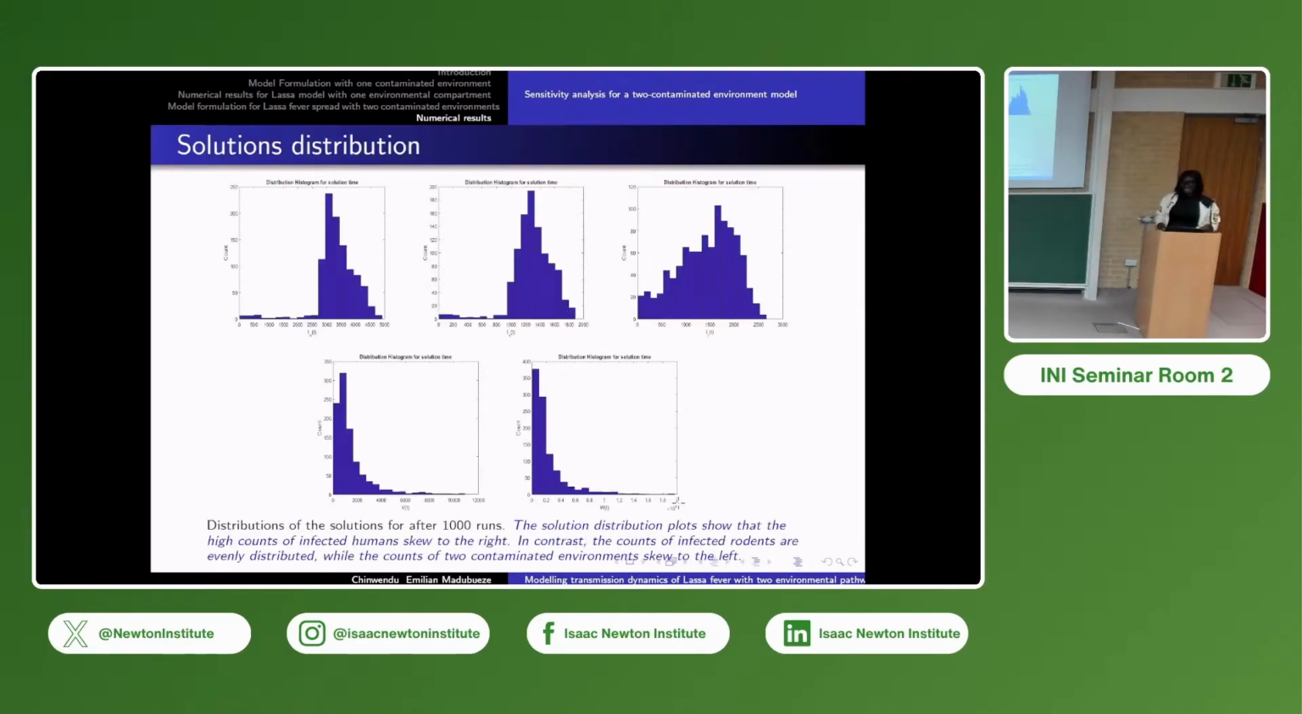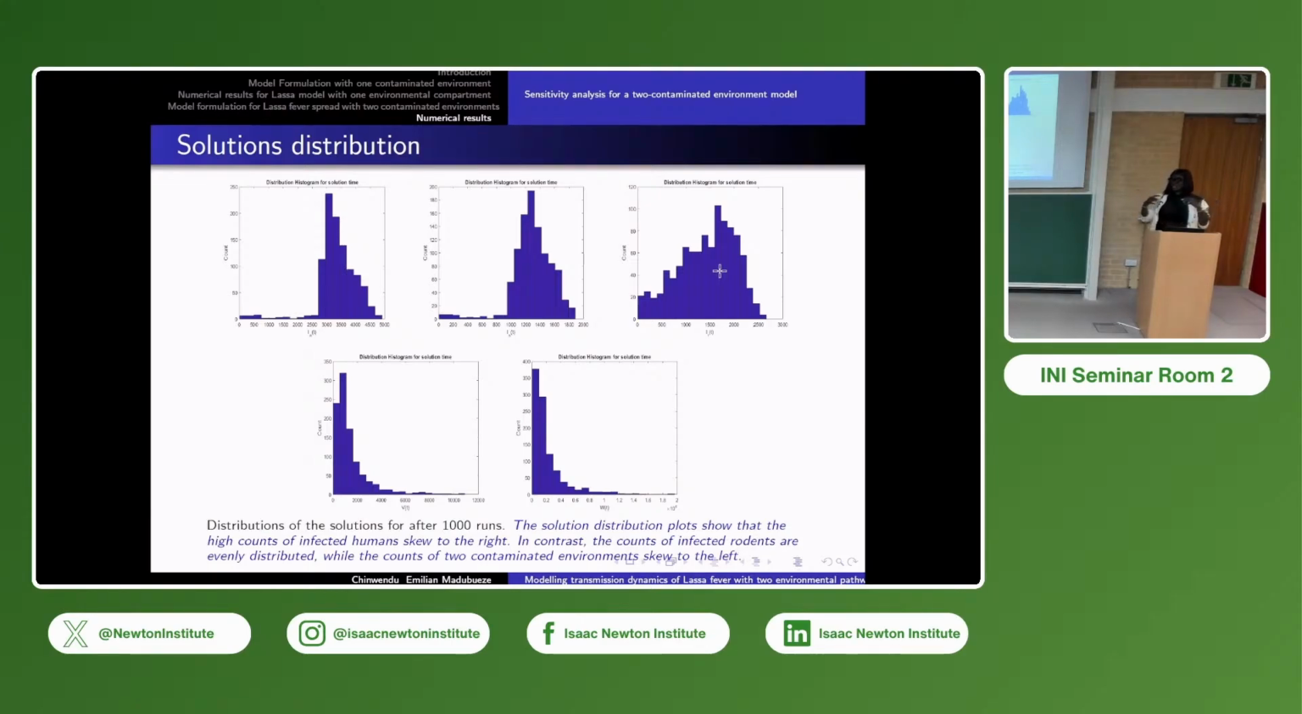Before then, for these distributions, we plotted histograms to see how they behave. For the first one, we have asymptomatic infected, symptomatic infected, rat infected, and the environment outside and inside. For the human population, the distribution is skewed to the right. For the rats, it is more evenly distributed, almost normally distributed. For the environment, it is skewed to the left.